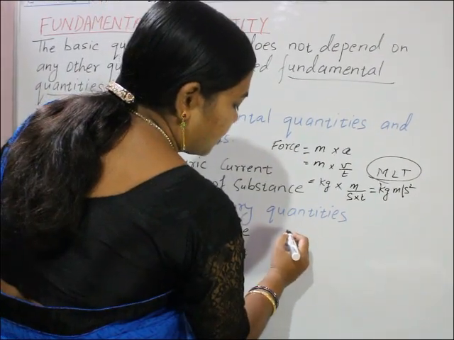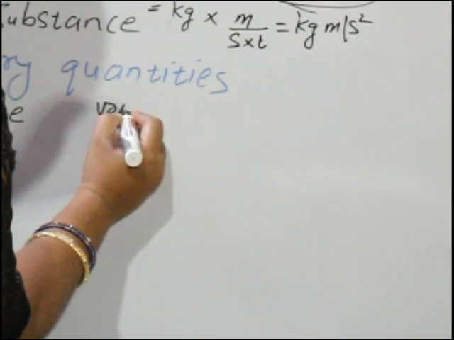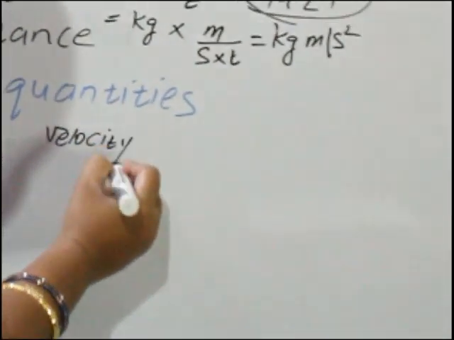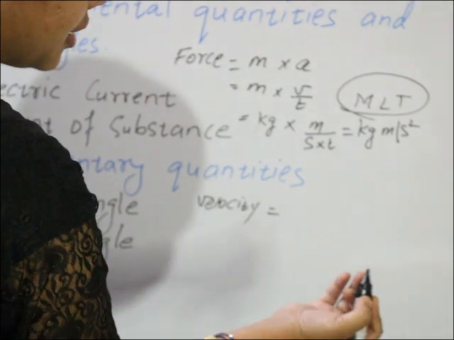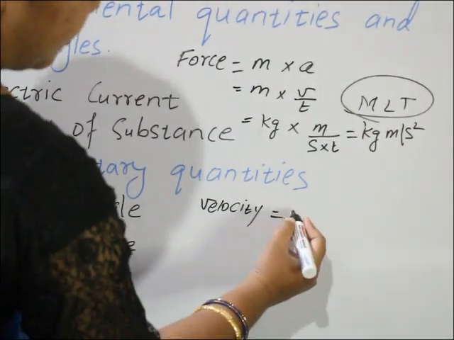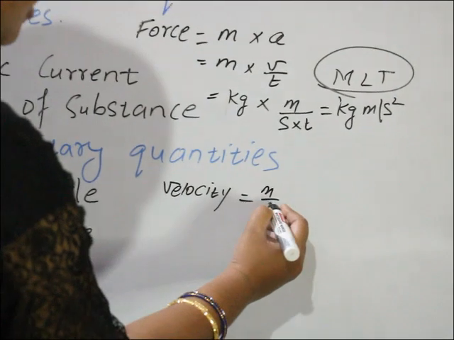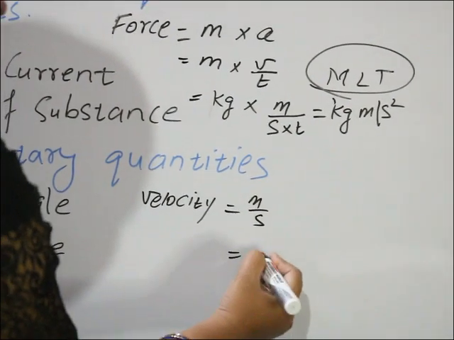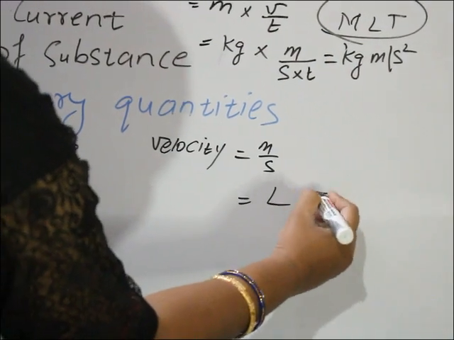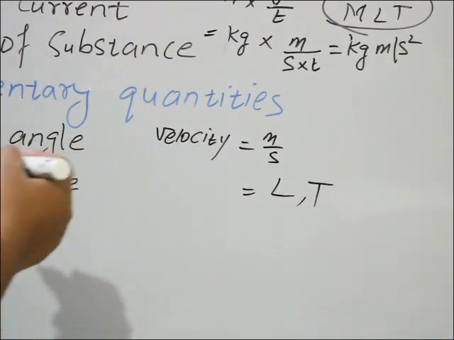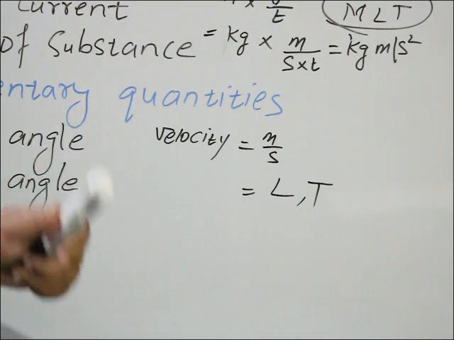Suppose velocity. Velocity is equal to what? Distance by time in a definite direction. So the unit is meter per second. Meter means length. It depends on which quantities? Length and time. So velocity is a derived quantity.